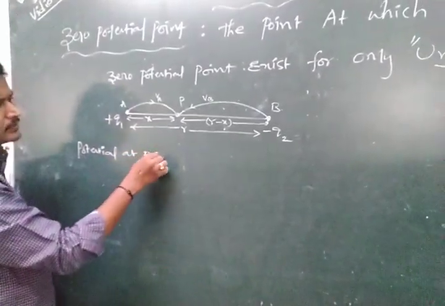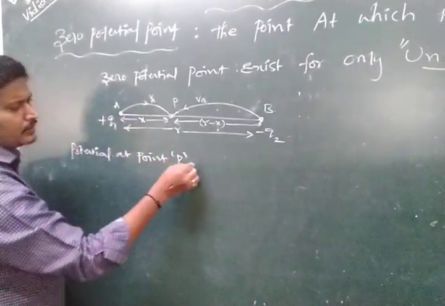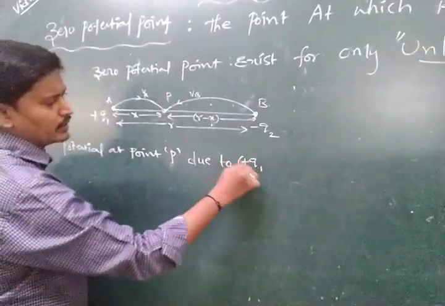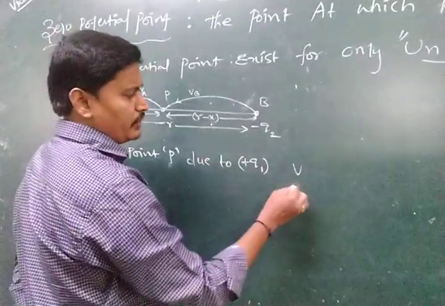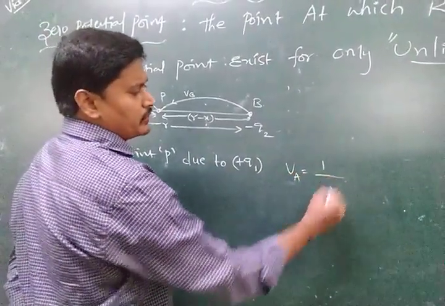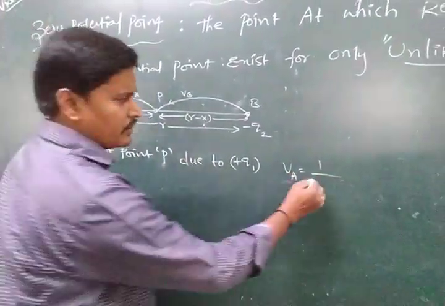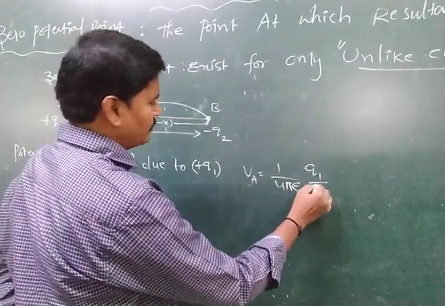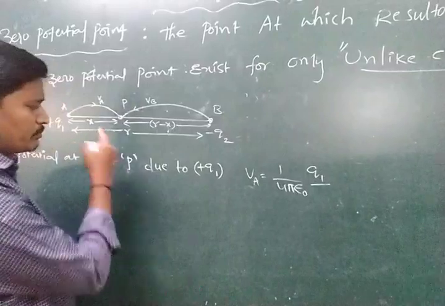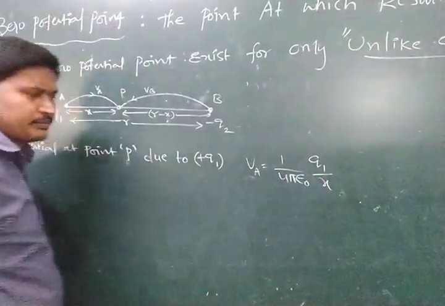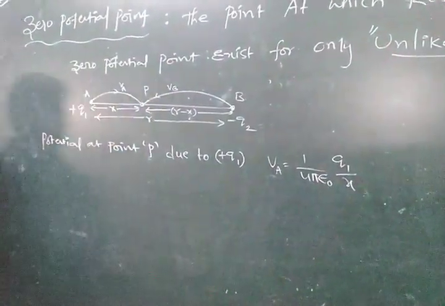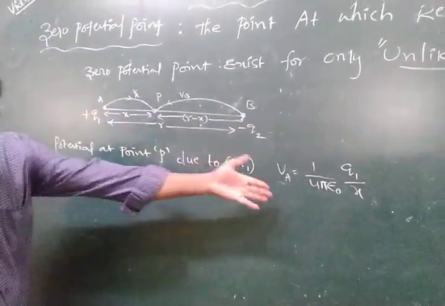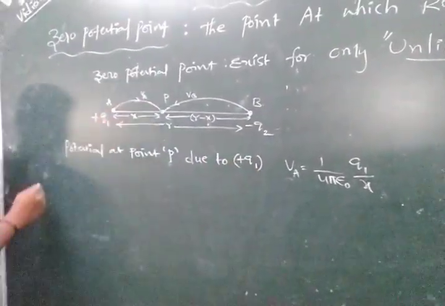So the potential at point P due to plus Q1, that is VA, is equal to, according to our definition, 1 by 4 pi epsilon naught into Q1 divided by X. Yesterday we discussed the electric potential due to a point charge, and we apply that formula in this case.